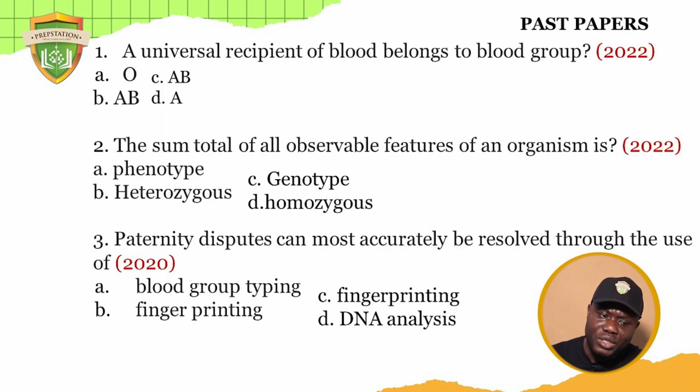Now, question number 1. A universal recipient of blood belongs to blood group dash. I told you earlier, for academic purpose, the correct answer is O. Are you getting it now? For medical purpose, they will go into detail.